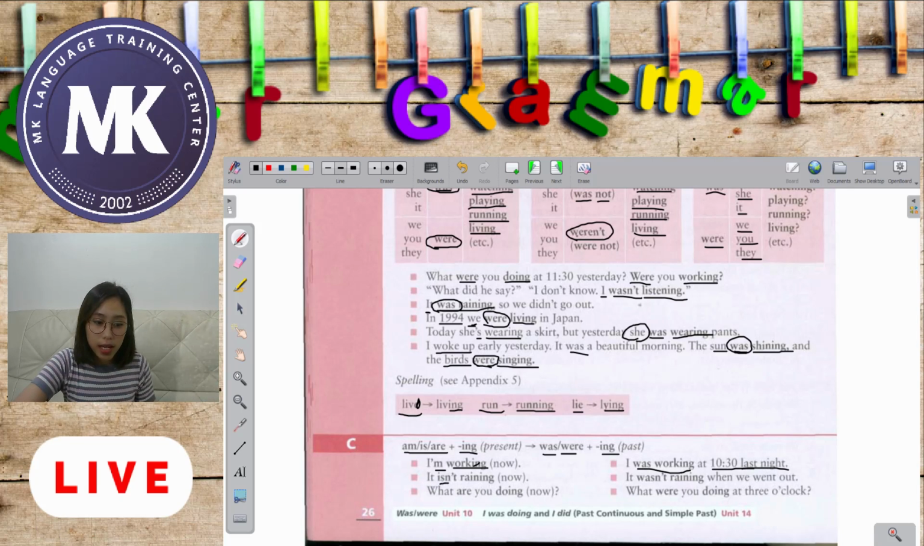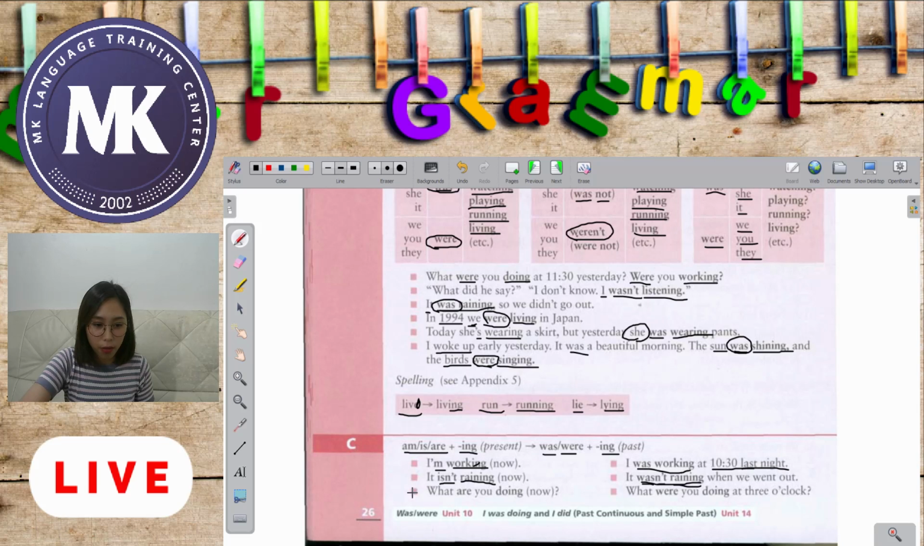Okay, so let's have the second one. It isn't raining. Isn't is not. And your verb raining plus ing. So that is happening now. Okay, so it is continuously happening now. But we have here, it wasn't raining when we went out. So by the time that we went out, it wasn't still raining. Okay, it wasn't raining. That means it's shiny, it's sunny. Okay, it wasn't, your verb was, and of course not. That means it's an indicator of a negative statement, plus your verb rain plus ing.